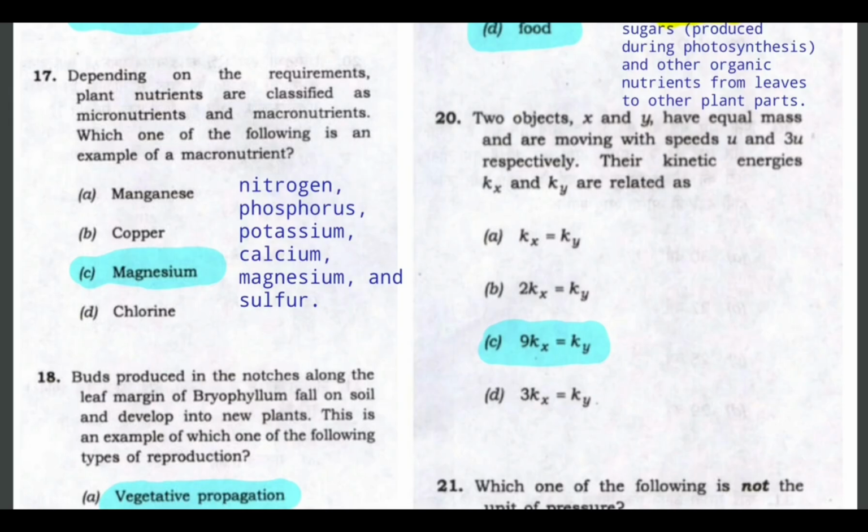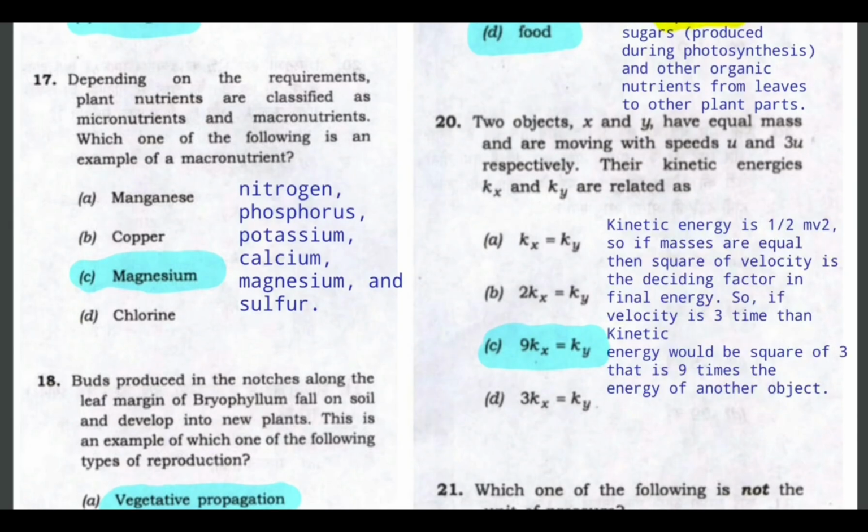This is related to kinetic energy. Kinetic energy is equal to half mv square. So if x and y have equal masses, then velocity will be the deciding factor, and if the velocity is 3 times, then the energy would be 3 square times, which would be 9 times.